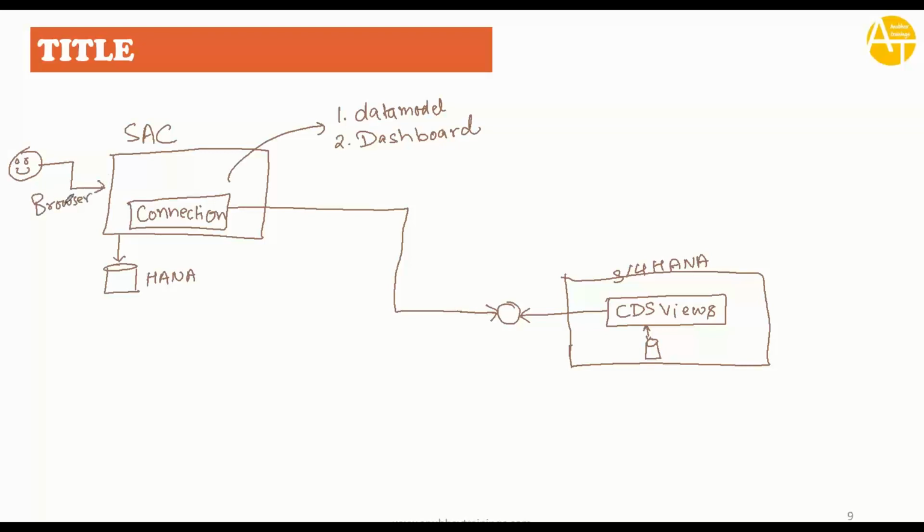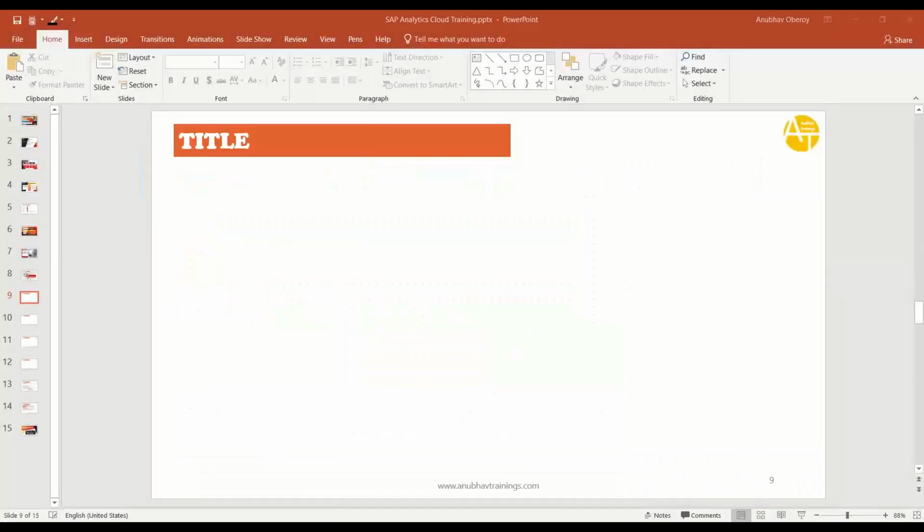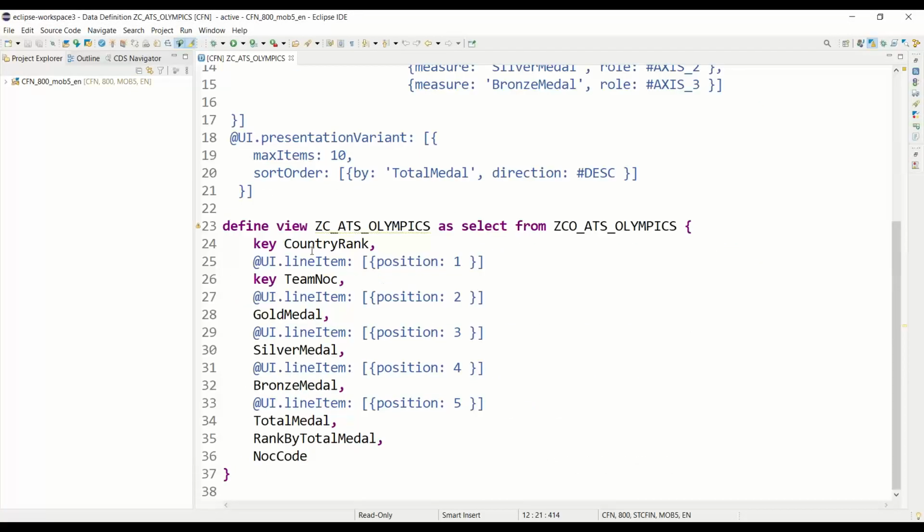You don't have to install anything in your computer. So this will be our flow. Let me first show you this CDS view which I have already created for you all for the purpose of this demo. So this is our CDS view. You can see I am exposing simple Olympics data with the country rank, name of the country, gold medal, silver medal and bronze medal, and total number of medals won by each country.